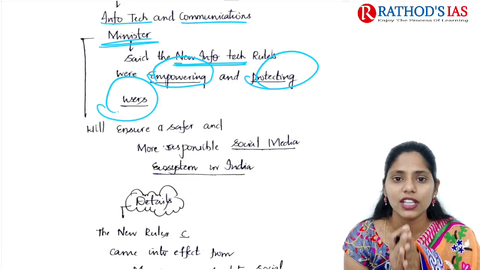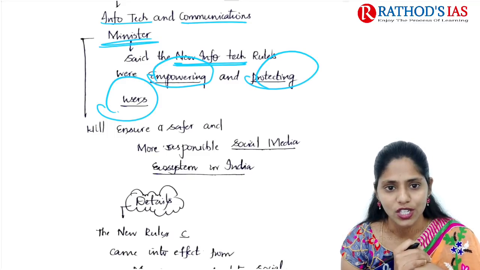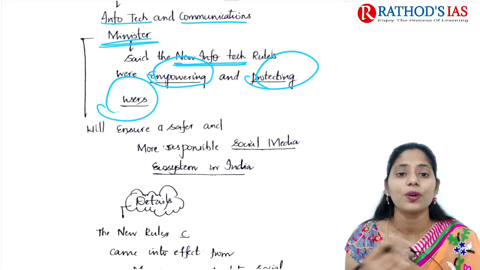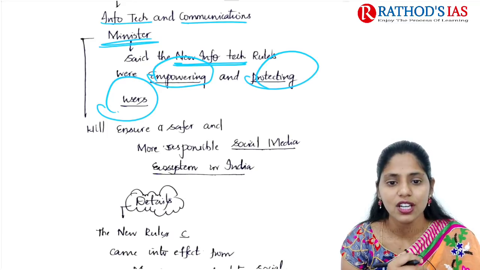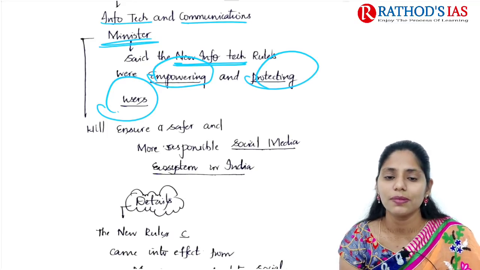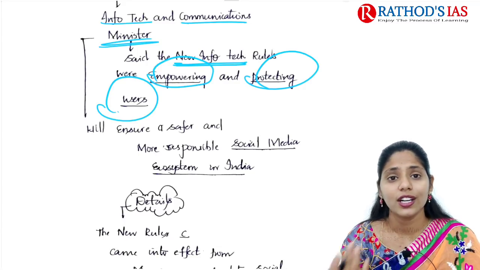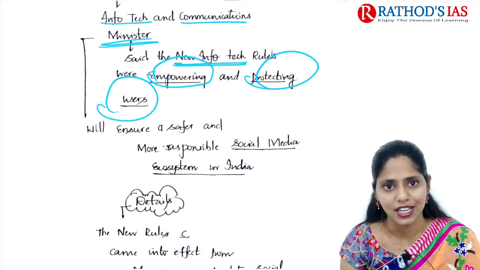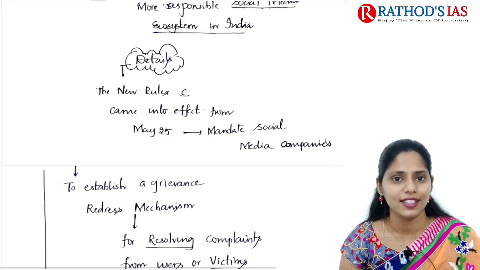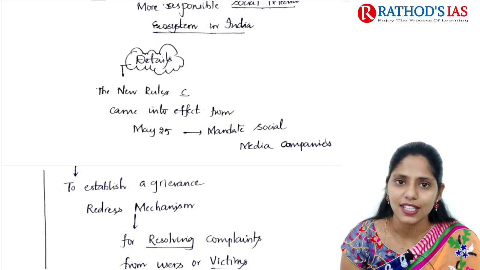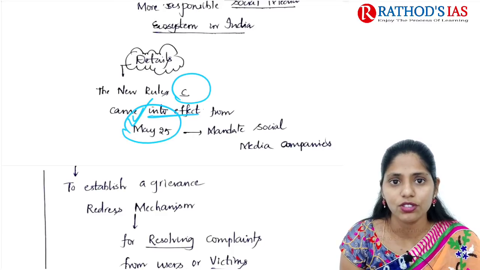Here the minister mainly said that these new information technology rules are empowering and also protecting users. And these new rules are mainly ensuring a safer and more responsible social media ecosystem in India. Now let us see how they are providing a responsible social media ecosystem in India. So we are going to talk about that. Let us see some more details given in this topic. If you see the details, it says that the new rules came into effect from May 25th, 2021 onwards.